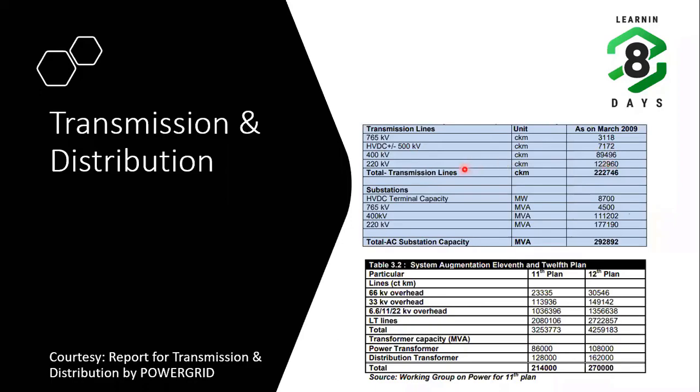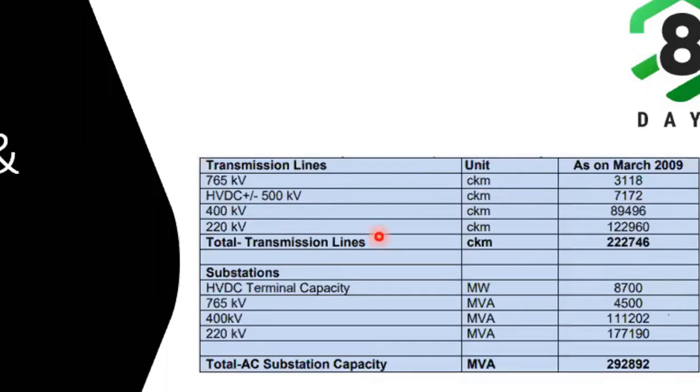Here, circuit kilometers means that normally these transmission lines are laid in double circuit, so the route length will be approximately half of this. From this we can see that 220 kV is the major transmission line in India at 1,22,960 kilometers. And we can also see the substations and their capacities. Around 220 kV are the most installed substations in India, and afterwards 400 kV and further 765 kV. Recently Power Grid has installed one 1200 kV pilot station in Bina, Madhya Pradesh.